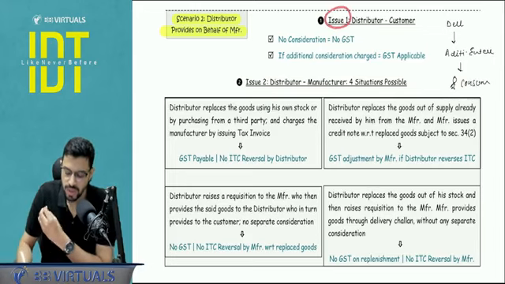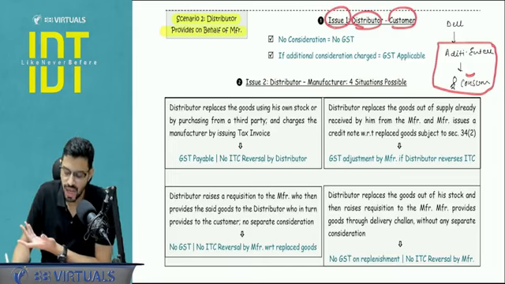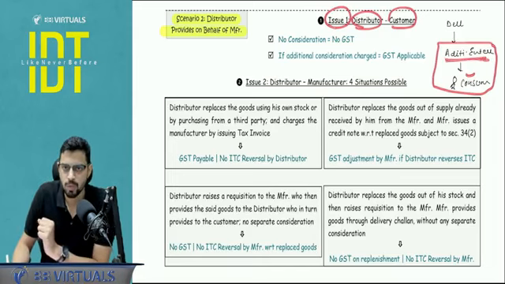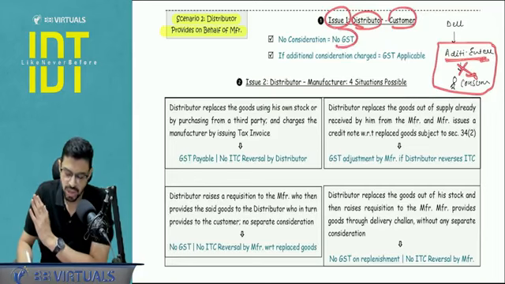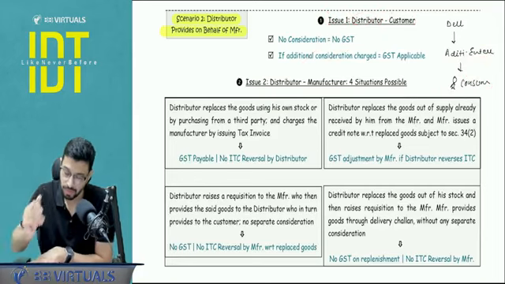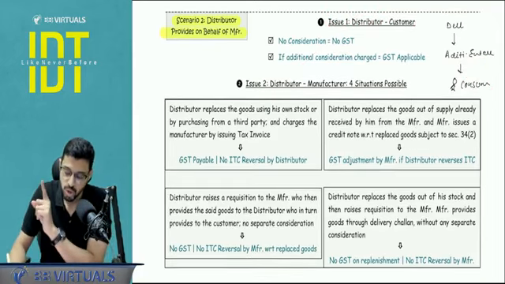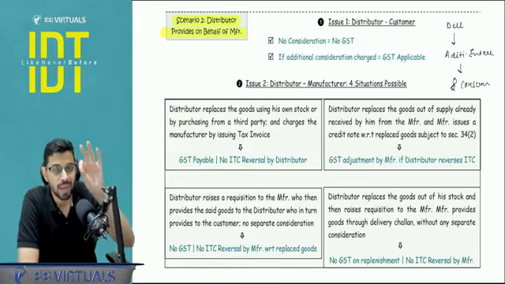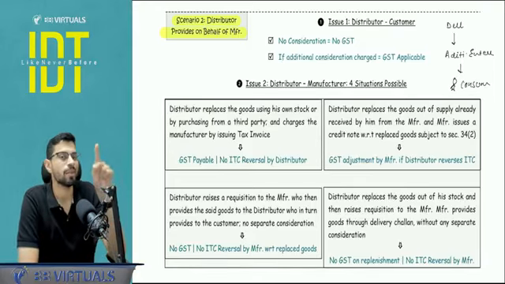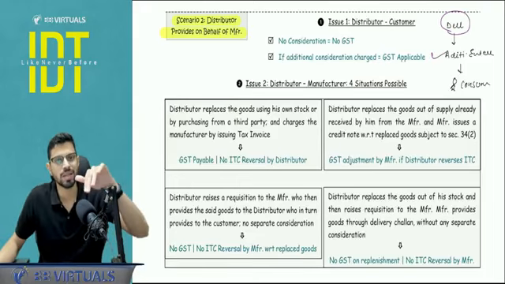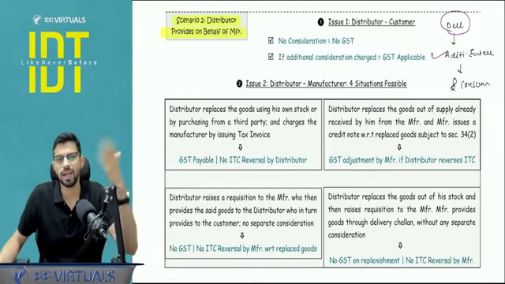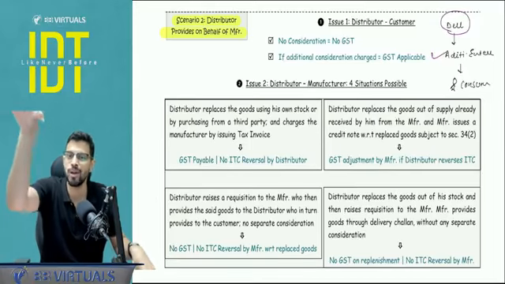Now, issue number one is with respect to the distributor and customer. If there is any warranty replacement happening between us, because obviously I have bought the computer from Aditi, I will hold Aditi responsible. Any replacement happens, the same concept will apply. Here there will be no consideration because it is under warranty period, hence there is no GST. So there is no change from what we covered above. But now tell me one thing, the most instrumental aspect you need to understand here: there is a liability, but liability of whom? Who is liable to replace it? The liability is of Dell, but who is replacing? Aditi. I have dealt with Aditi Enterprises, but this is the actual liability of Dell Computers.